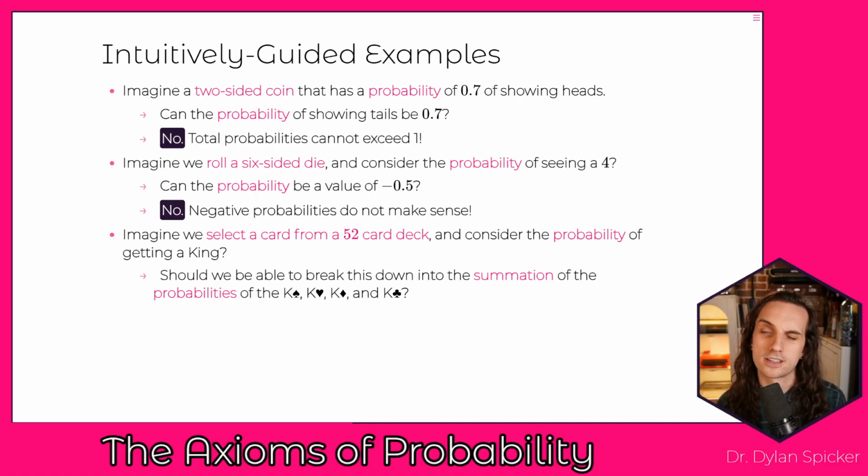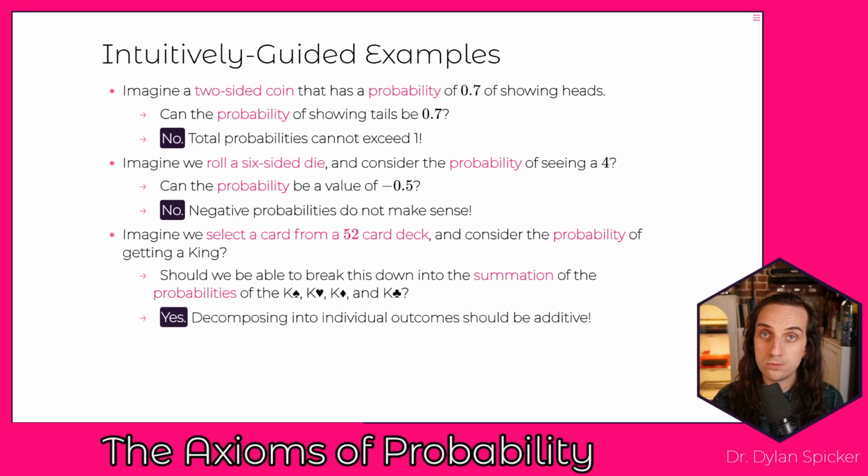If I get a different answer, things don't make sense. And intuitively, we should be able to do this. There are 4 ways that we can get a king, and so we should be able to add up those 4 different possibilities to give us this probability. And so, yes, this should make intuitive sense. Decomposing into individual outcomes should be additive. That's what makes the most sense to us here.